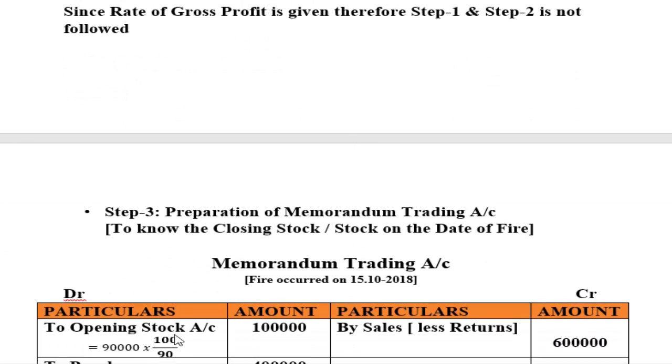So opening stock is 90,000 into 100 divided by 90. This means they valued the stock below the cost. Therefore 100 minus 10 percent, you will get 90 percent. So 90,000 into 100 divided by 90, you will get 1 lakh rupees.